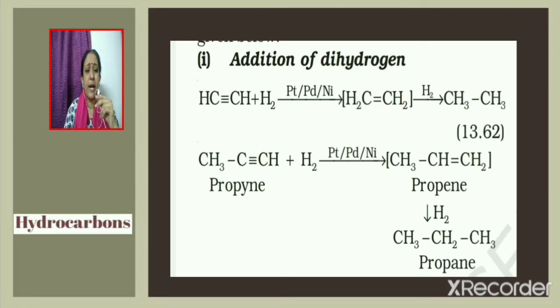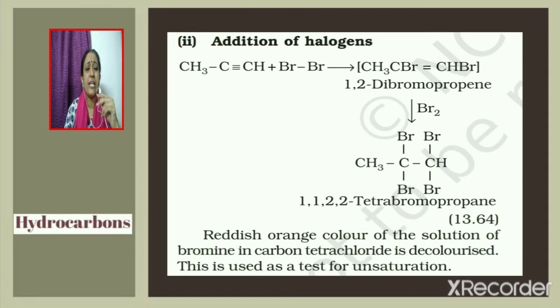Now consider propyne. In a similar way, propyne reacts with hydrogen in the presence of nickel or palladium catalyst to give propene, which then reacts with hydrogen to give the final product propane. Now consider addition of halogens.